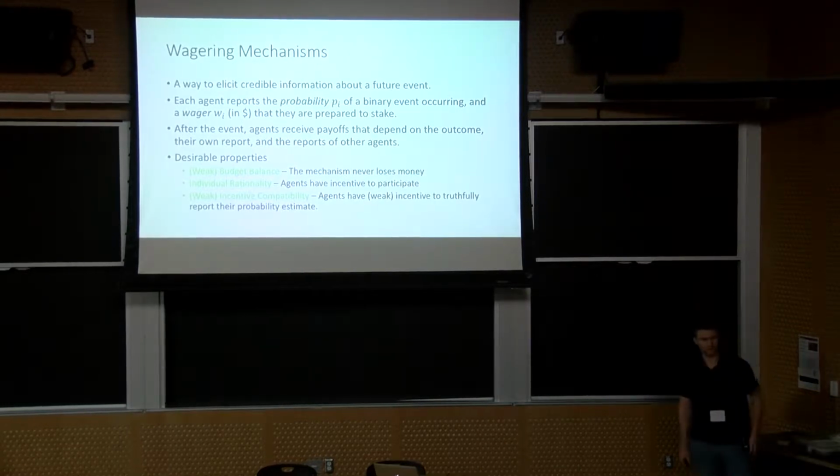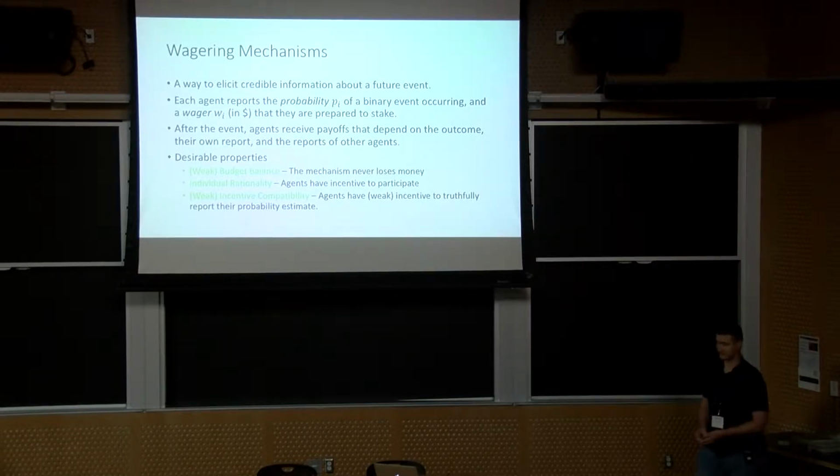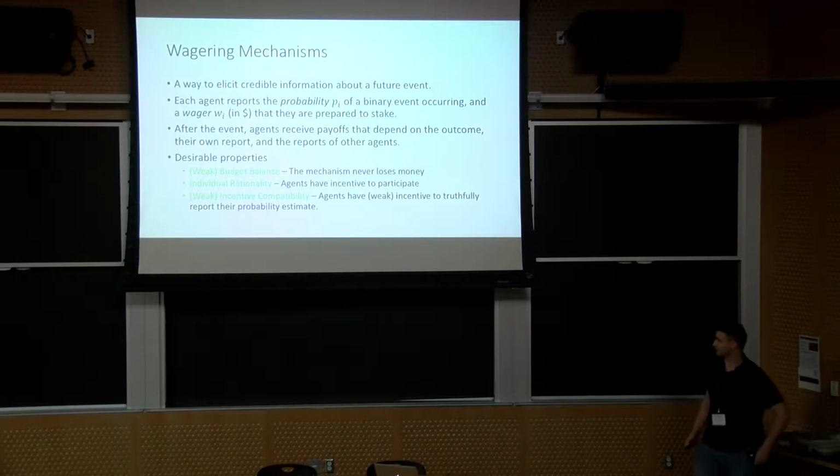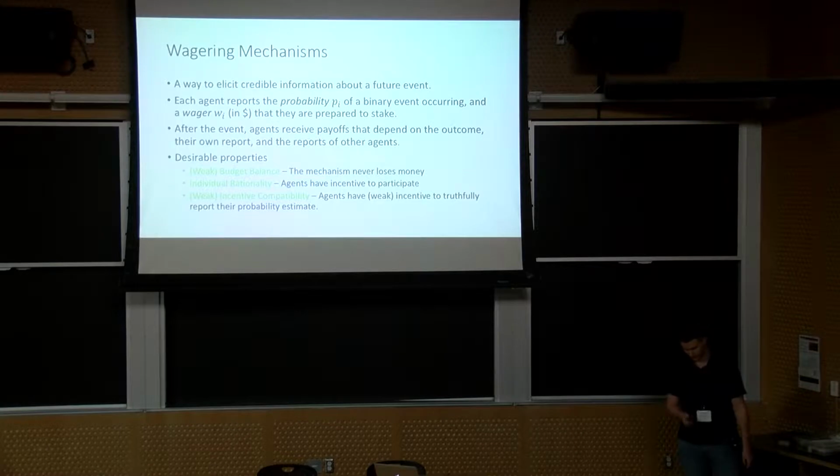Some desirable properties that we'd want our wagering mechanisms to satisfy: weak budget balance, which says that the mechanism never loses money; individual rationality, which says that ex-ante agents have incentive to participate; and incentive compatibility, which says that agents have a weak or strong incentive to truthfully report their probability estimate. I should add that in this work, just like in most of the wagering mechanism literature, we're assuming immutable beliefs, which means that agents form some subjective belief about the probability of the outcome, and they don't update that belief over the course of wagering.